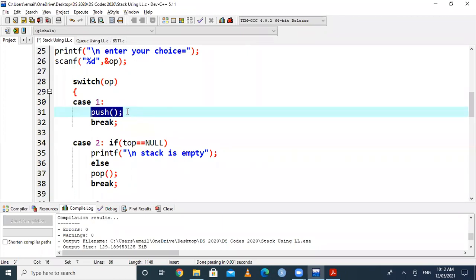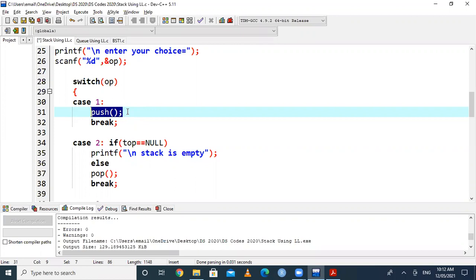But in a program like stack using array, before pushing we check one condition, whether the stack is full or not. That can be indicated by top equal to max minus 1. But here we don't do that; we directly call the push function. Generally, before pushing something in a stack, we check whether the stack is full. If the stack is full, you cannot push any new data into that stack. But here we don't do that.